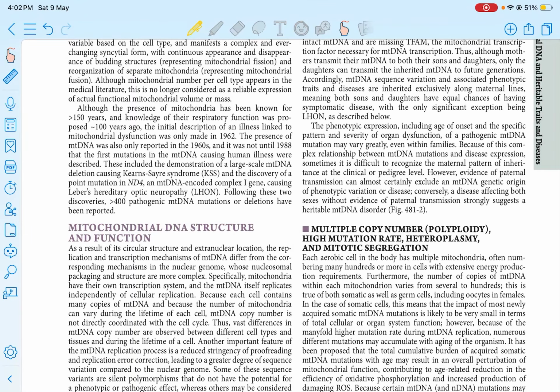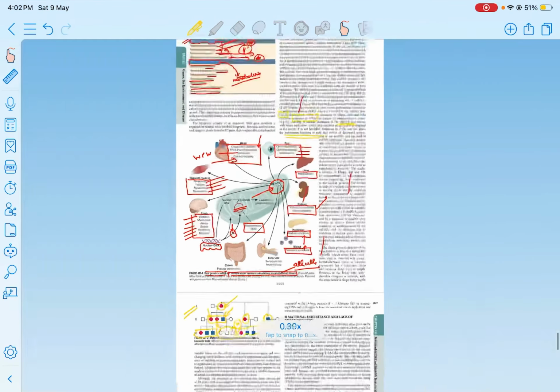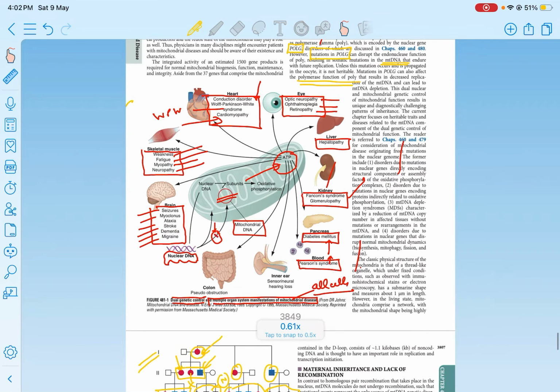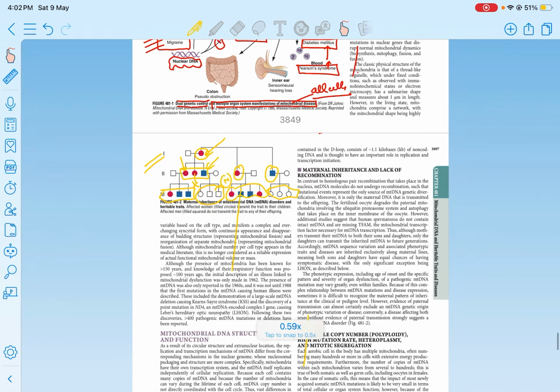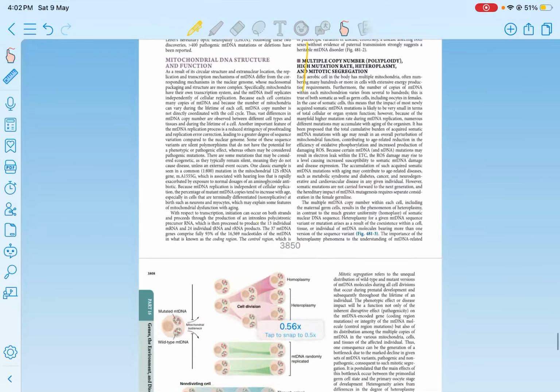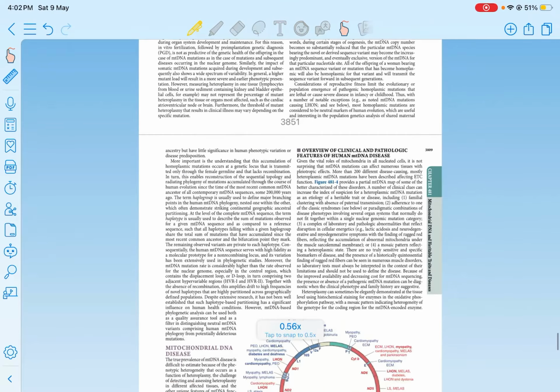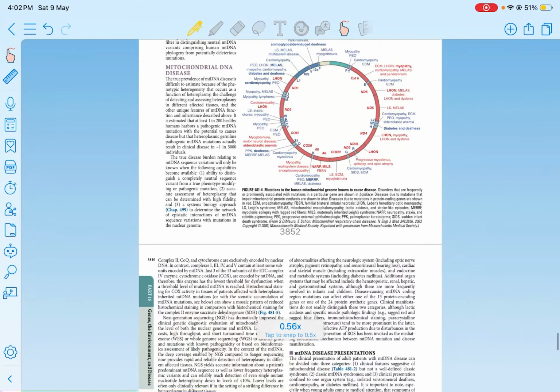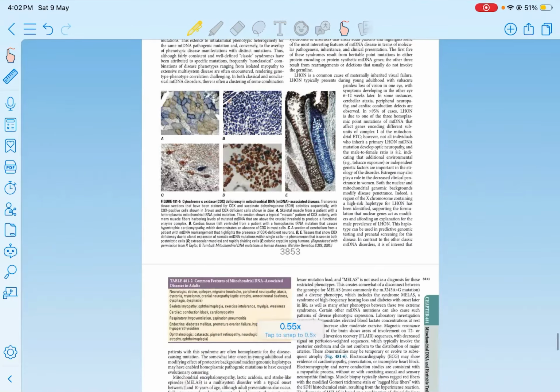The next, see, there are various syndromes. So what I have told you here is an array of syndromes. Then these entire syndromes will be discussed in this table, which is right here in Harrison, right? You just don't have to worry about anything else, and just study whatever I'm going to tell you.